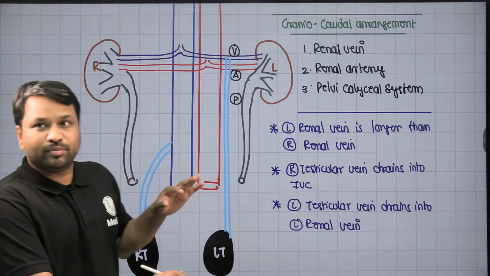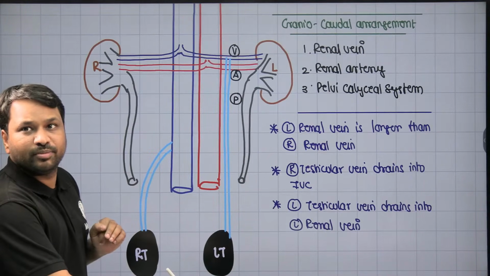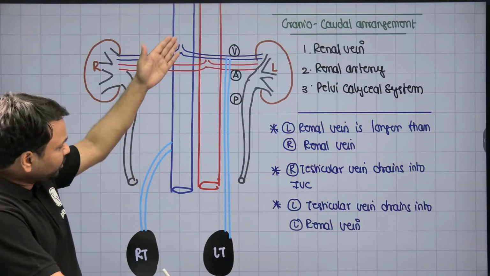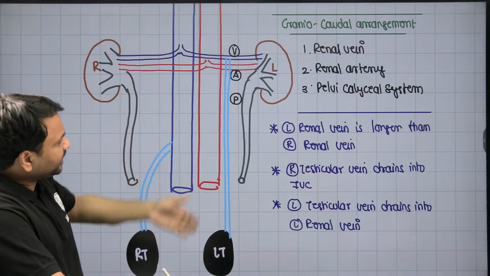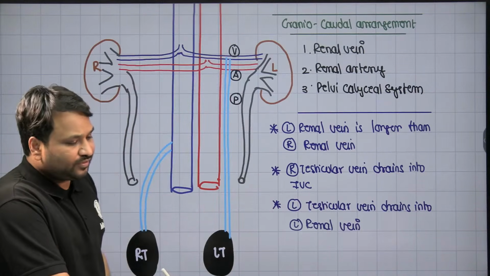So these are the important points to be remembered. The pooling of blood is easier on the left side because of its architecture, dependency, all that. And henceforth, varicocele is more common on the left side when compared to the right side.